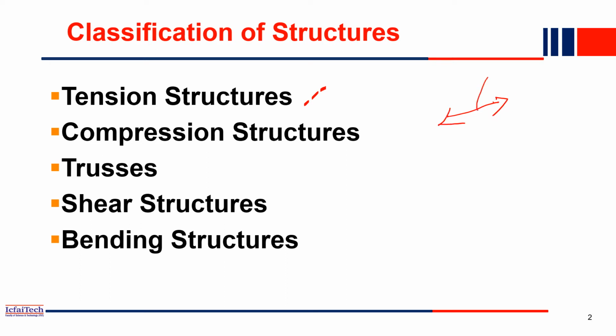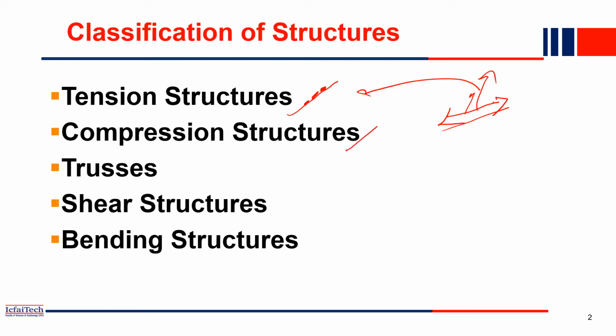So this member we call a tension member, because the force is acting here and this member undergoes tension. If a structure is only stable when the tension force is acting, or in other words, if a structure is subjected to only tension, that structure we call a tension member.